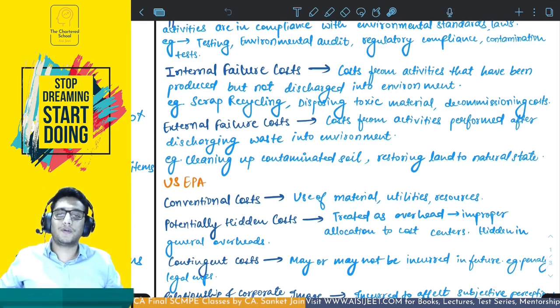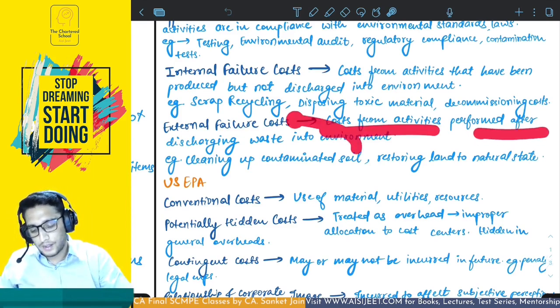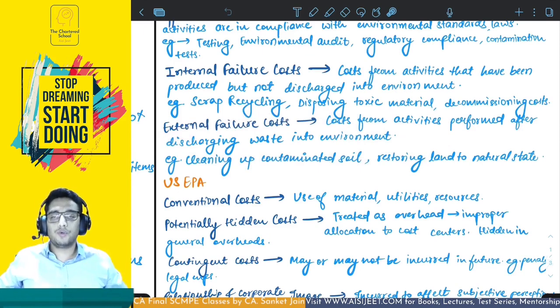Now, what are the external failure costs? External failure cost would be the cost from activities performed after discharging waste into the environment. So you discharge the waste into the environment, polluted the soil, let's say, and then try to clean up the soil. The cleaning cost for the pollution that you have caused is going to be external failure cost.